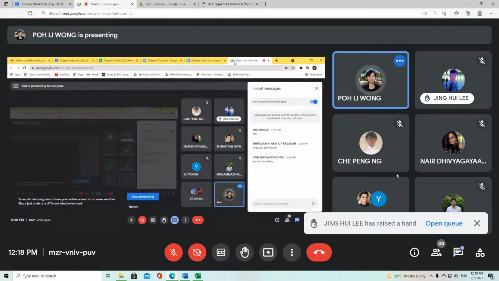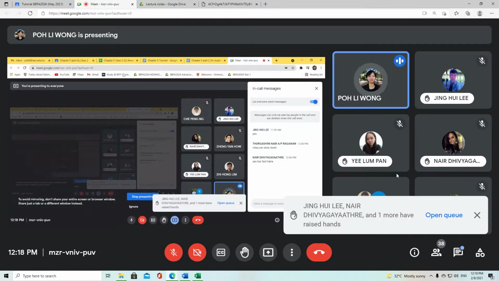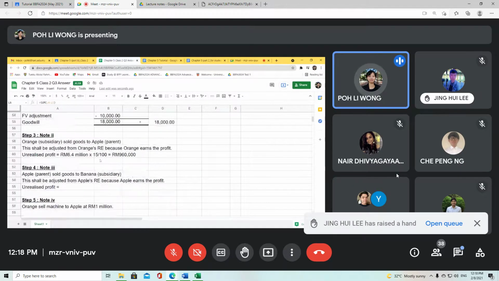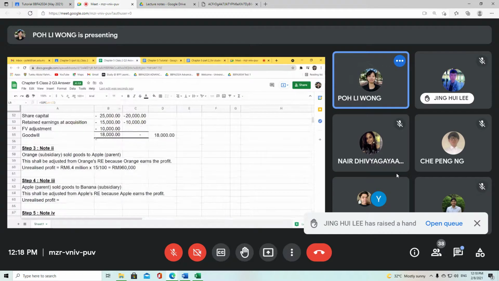6.4 million, can follow? Raise your hand if you can follow the 6.4 million. That one was for your intra-group sales transaction. That part should be able to follow. Now we will have to calculate our unrealized profit. For step number 3, the question has already mentioned a gross margin of 15%. So margin of 15%, you know that it is over 100. And the question has already mentioned Orange sold 6.4 million goods to Apple. So 6.4 million is basically the selling price.